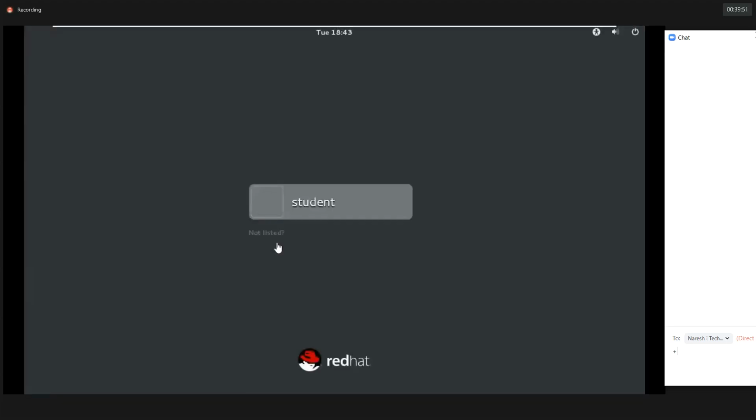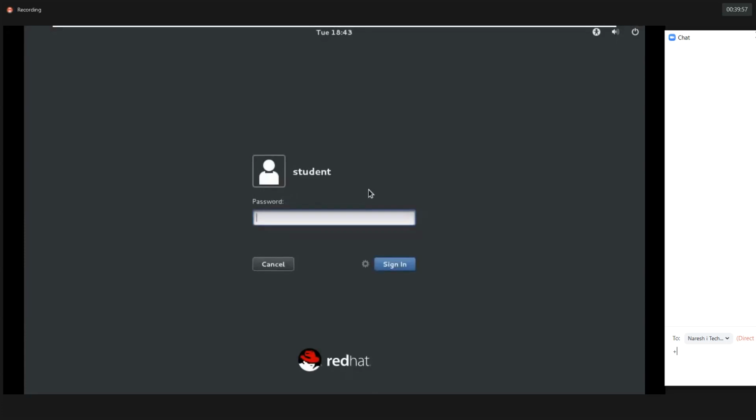So I hope you're clear. Then we'll see how to change the UMask value, permanent as well as temporary. So it depends upon your requirement. You can change the UMask value.